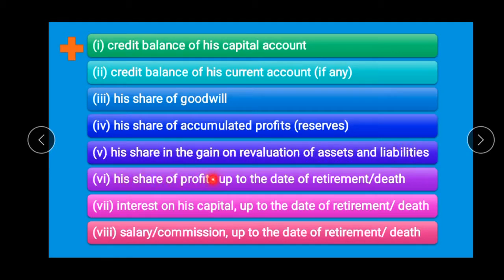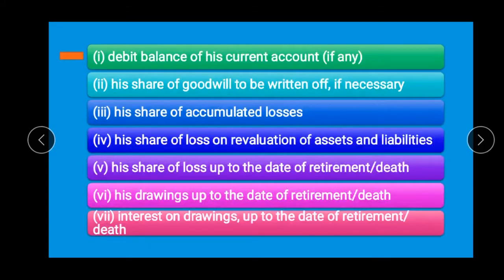His share of profits up to the date of retirement or death should be added. Interest on capital up to the date of retirement or death should be added. And the last is any salary or any commission up to the date of retirement or death should be written on the credit side of deceased partner's or retired partner's capital account. Now what should be debited to his capital account? The items which should be debited are